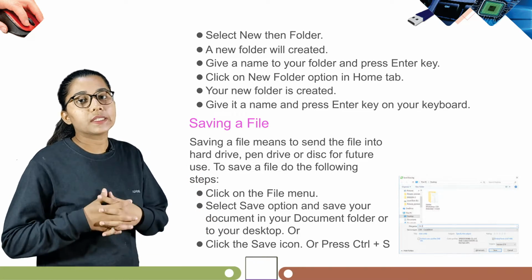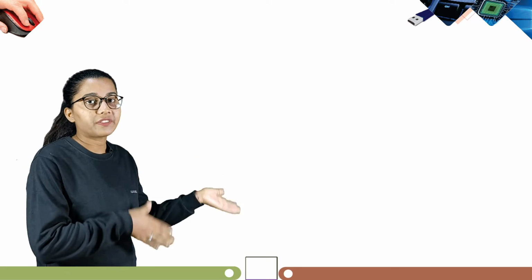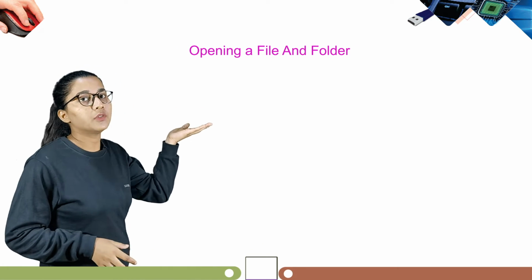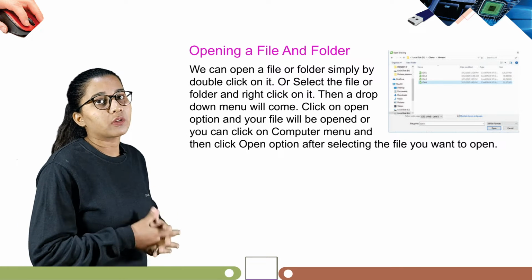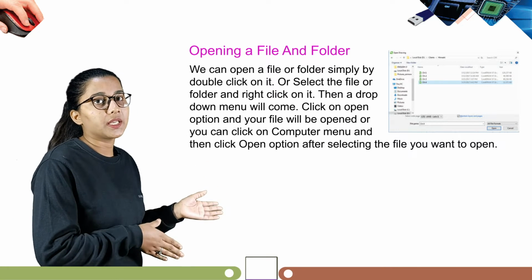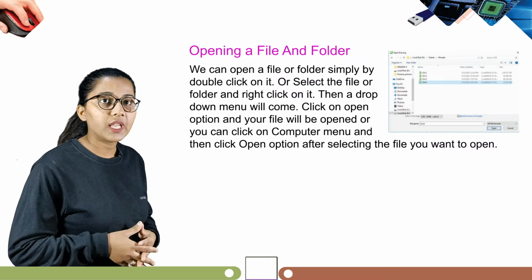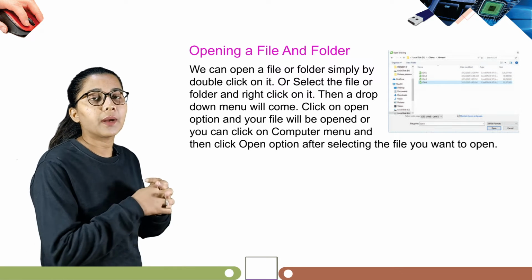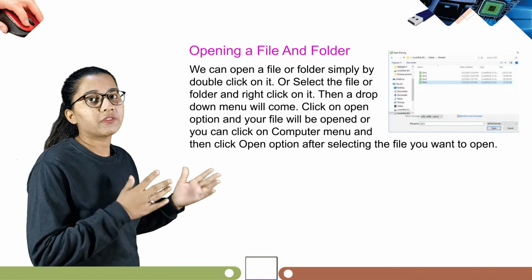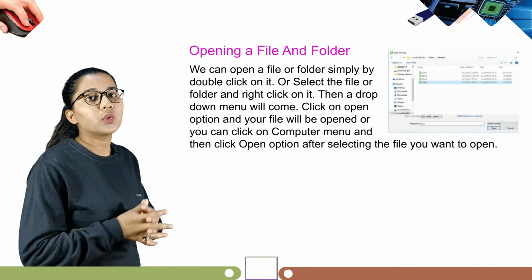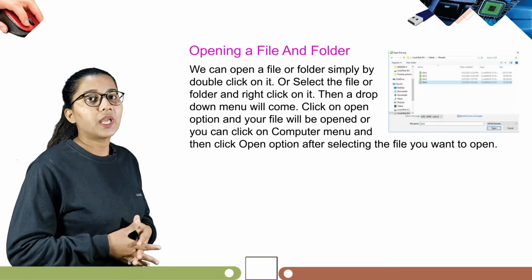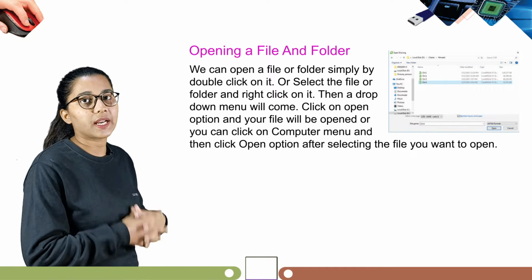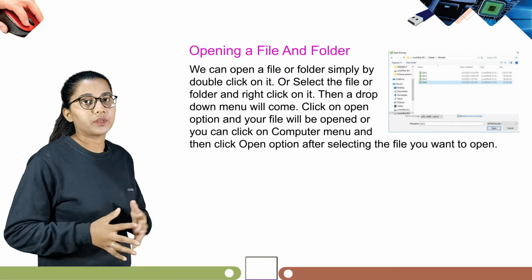Now students, let's learn about how we open a file and folder. So our next topic is opening a file and a folder. We can open a file or folder simply by double clicking on it, or select the file or folder and right click on it. Then a drop down menu will come. Click on open option and your file will be opened, or you can click on computer menu and then click open, and then click open option after selecting the file you want to open.